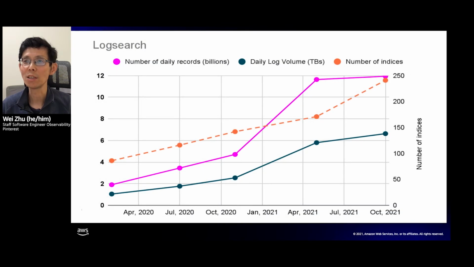From this chart, you can see the tremendous growth over the past 18 months since we migrated to OpenSearch. Daily log volume has grown from a little over 1 terabyte a day to 6.6 terabytes. The number of daily records has grown from 2 billion to 12 billion. And we are ingesting logs from more than 240 services now, compared to less than 100 just 18 months ago.